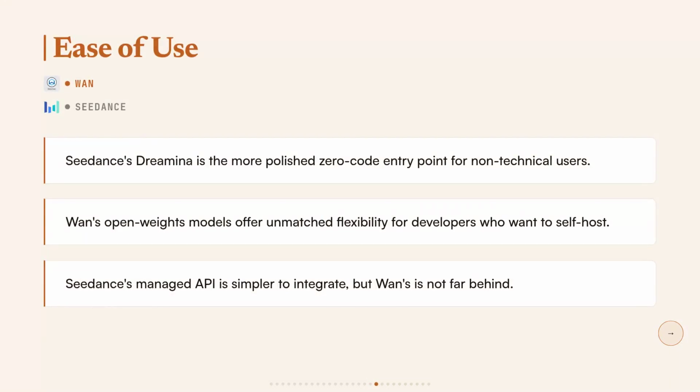This one is pretty close on the API side. Wan's async API isn't dramatically harder to use than Seedance's, and both are well documented. The real gap is the no-code layer and the self-hosting story. Seedance wins for non-technical users and fast integration. Wan wins for developers who want to own the whole stack. Which one wins here kinda depends on who's doing the work.